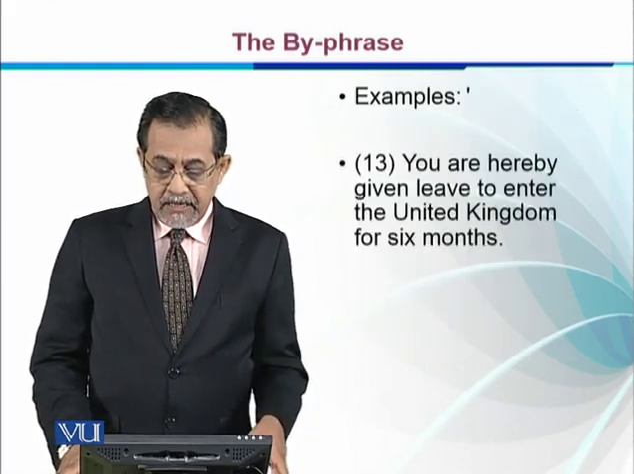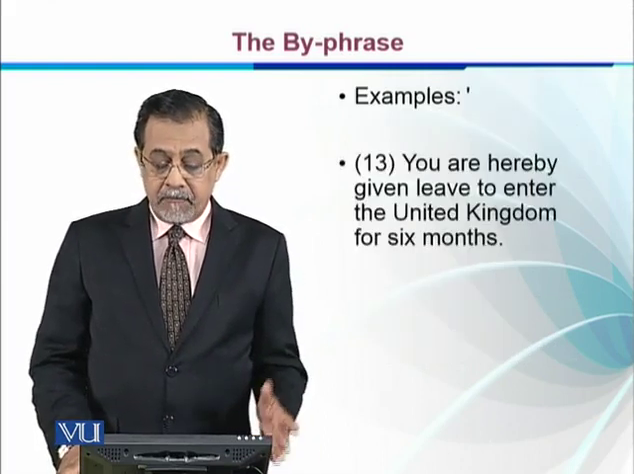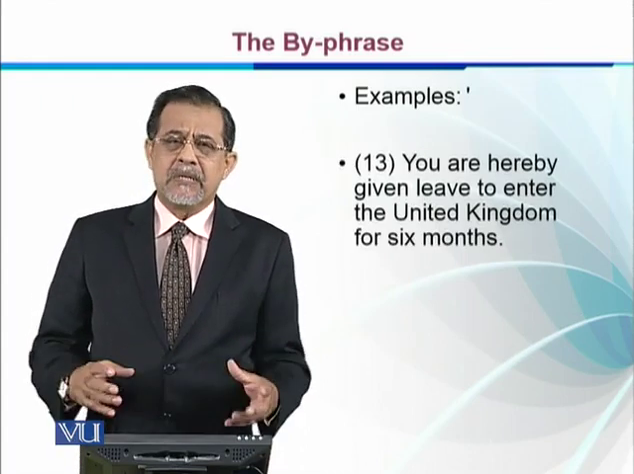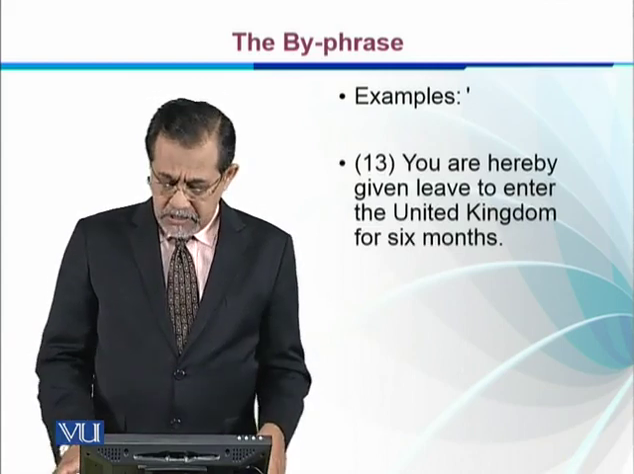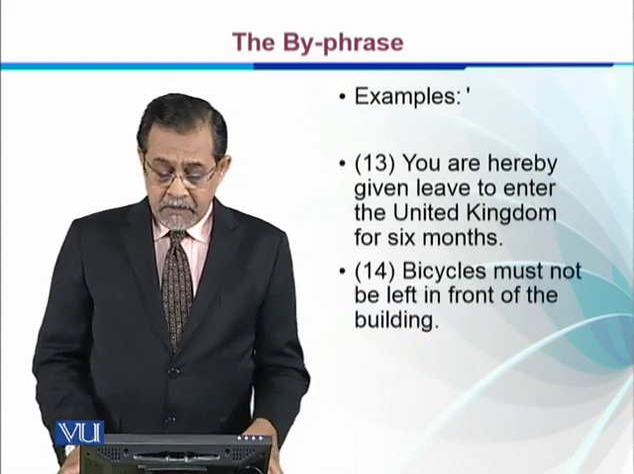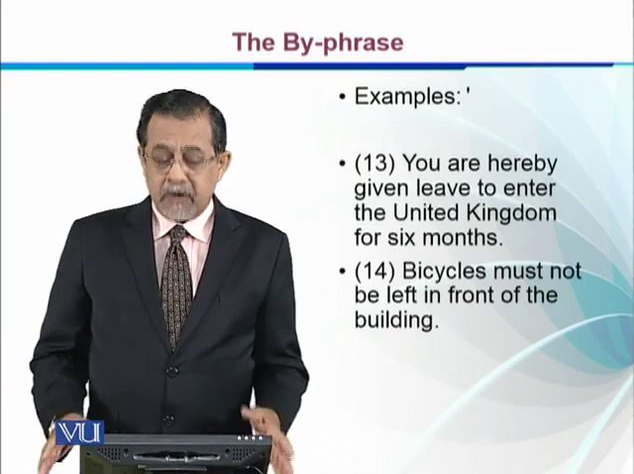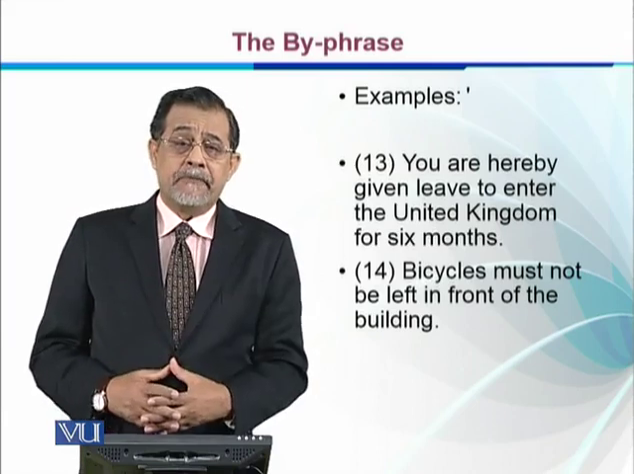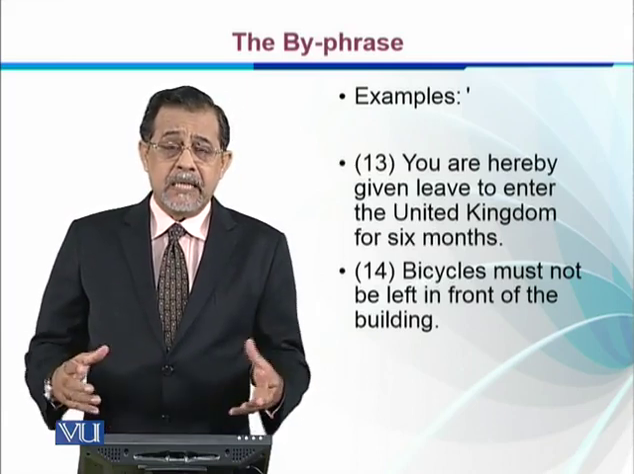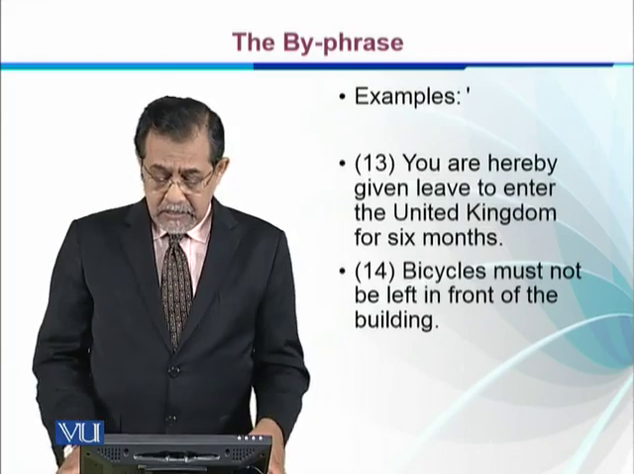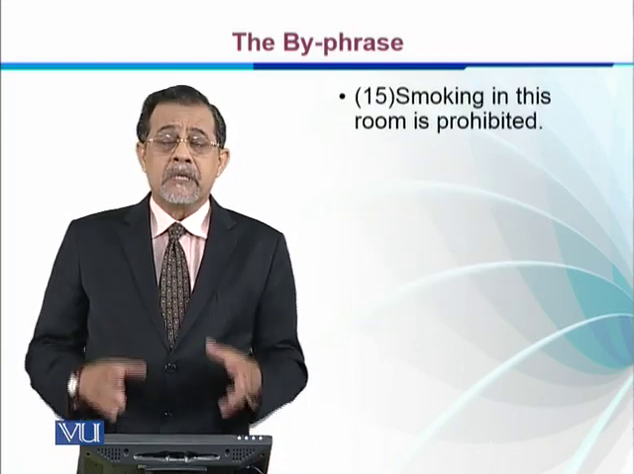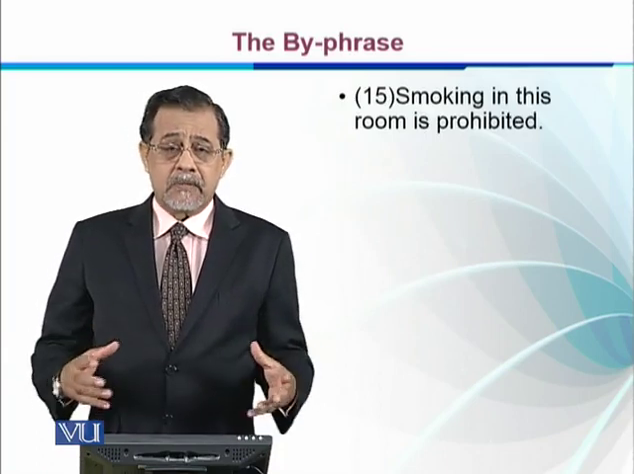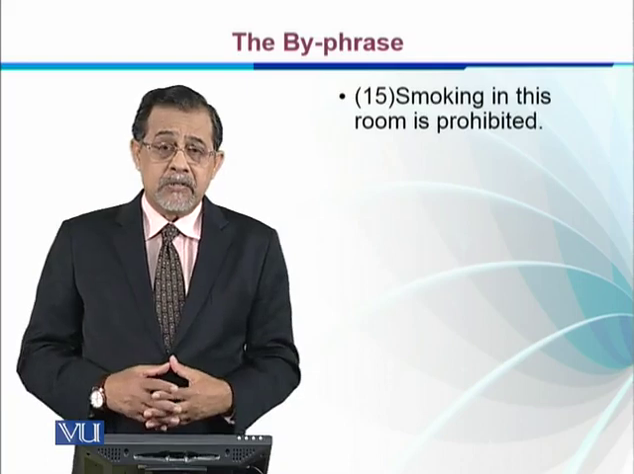So, for example: You are hereby given leave to enter the United Kingdom for 6 months. Here, bringing the agent is not necessary, right? It's understood that it's the government. Bicycles must not be left in front of the building. So obviously it's some authority, right? Maybe the owner of the building, maybe the government requires it, anything, and that is understood. Smoking in this room is prohibited. Obviously the master of the room has written it, some authority has written it.